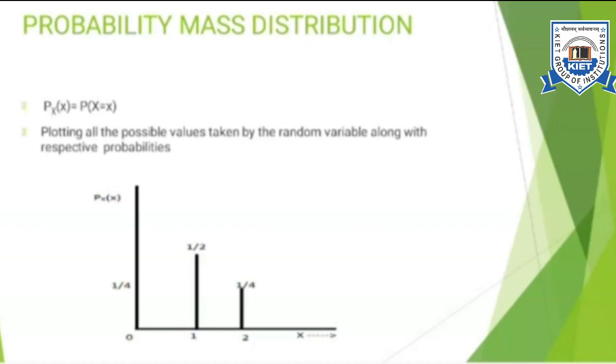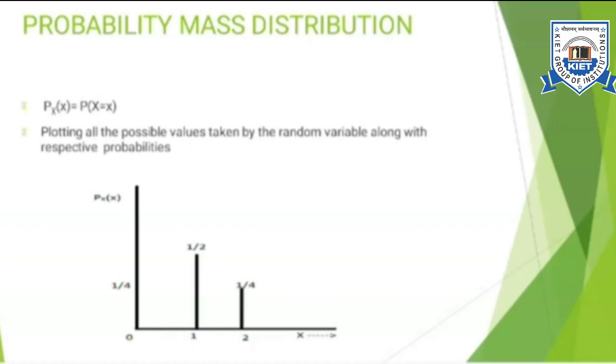When the random variable takes the value 0, the probability is 1 by 4, so I'll plot that point. When the random variable takes the value 1, the probability is 1 by 2. And when the random variable takes 2, the probability is 1 by 4. So a probability mass distribution plots all the possible values along with their probabilities. If I talk about the random variable X, I am plotting all the values taken by X along with their probabilities, and this results in the probability mass distribution of this random variable.